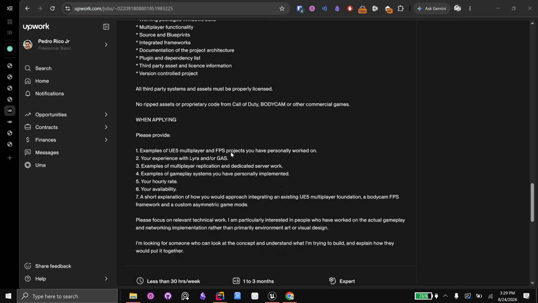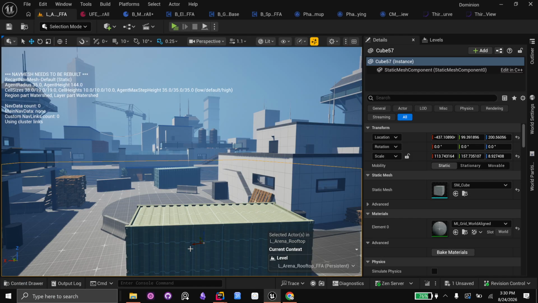You want an asymmetric horror game, and you want someone familiar with Lyra and or GAS. Well, fortunately, I am very familiar with both, and in fact, my whole code base is technically Lyra based, but heavily customized and optimized because Lyra itself had a lot of bugs, and I had to fix a bunch of them.